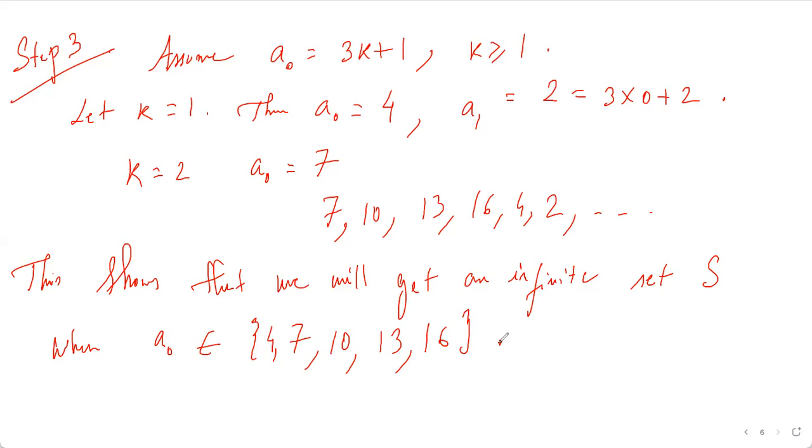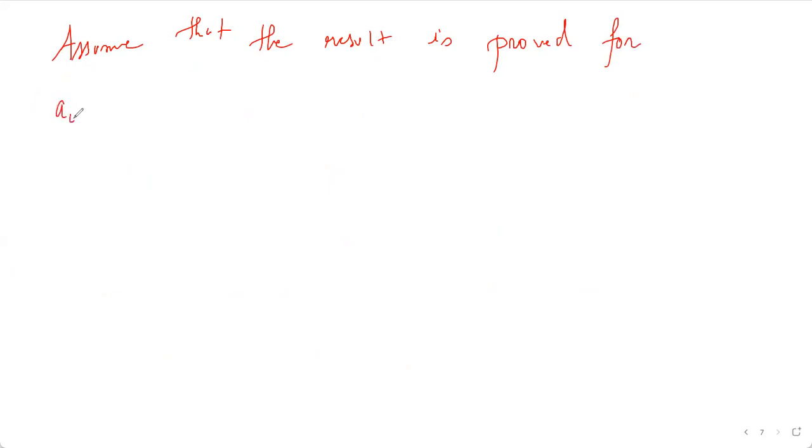And now our induction hypothesis is coming into the scenario. So we'll assume that the result is proved for a naught belonging to 4, 7, dot, dot, dot, 3k minus 2.